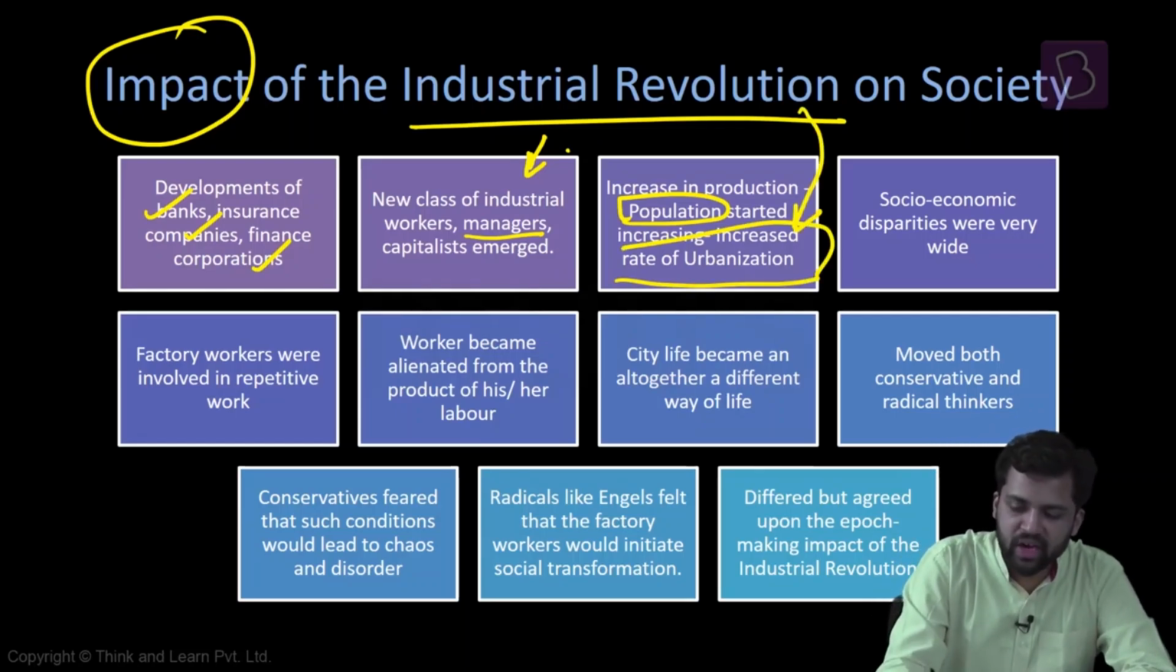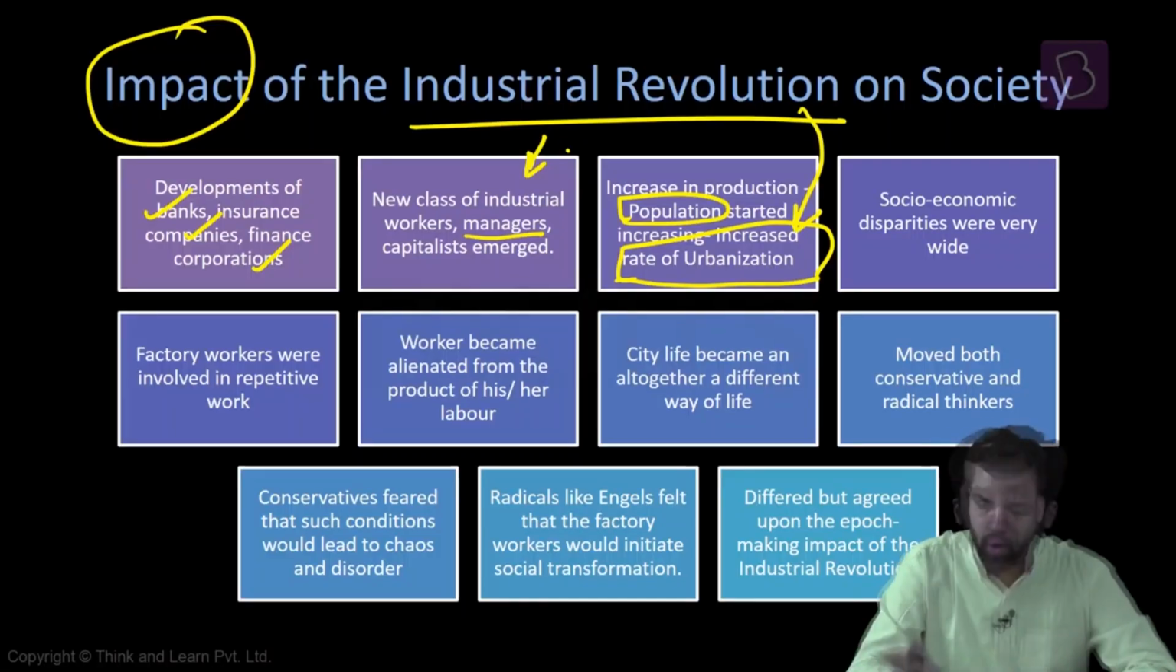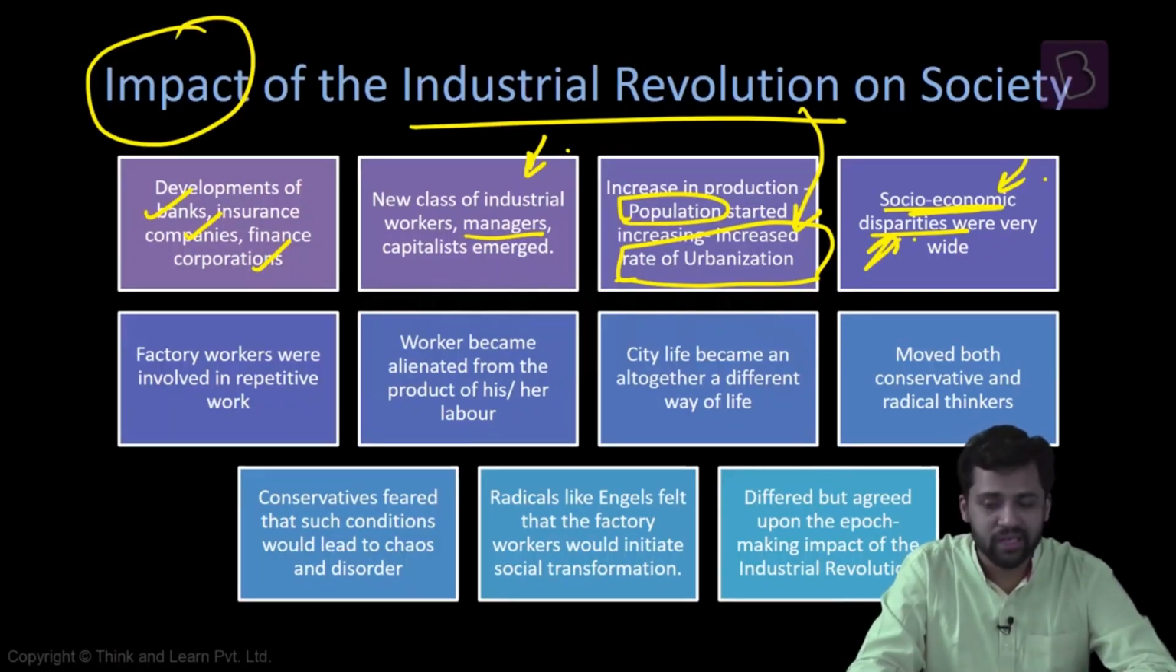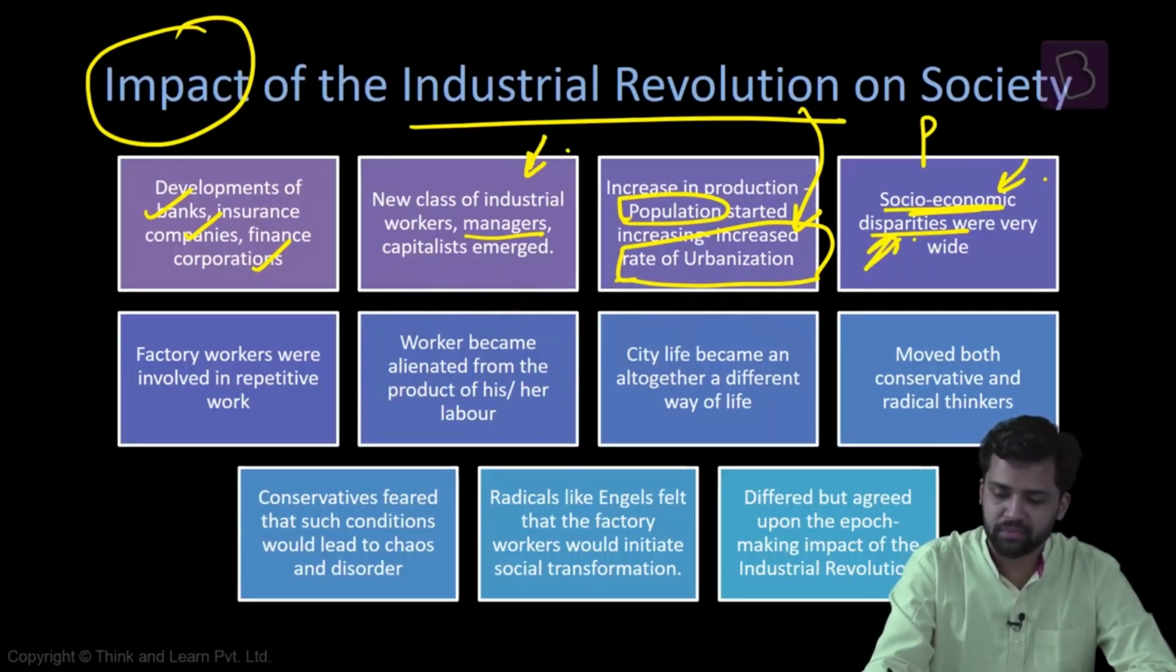And also as a consequence of Industrial Revolution, there is an increase in the rate of urbanization. People are shifting from the rural areas to urban areas to work in these factories. Also, there is a widening of socio-economic disparities. The difference between the capitalists and the workers is increasing over a period of time. These things are also pointed out by many thinkers, like Karl Marx. He says that there is gradual pauperization. The workers are becoming poorer by the day.